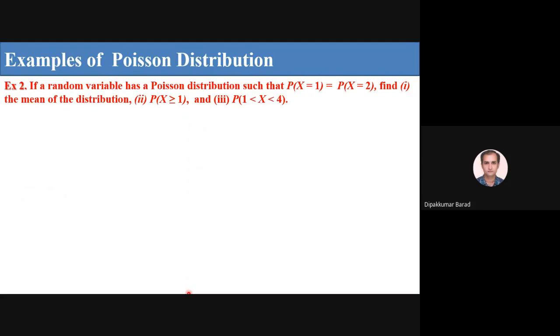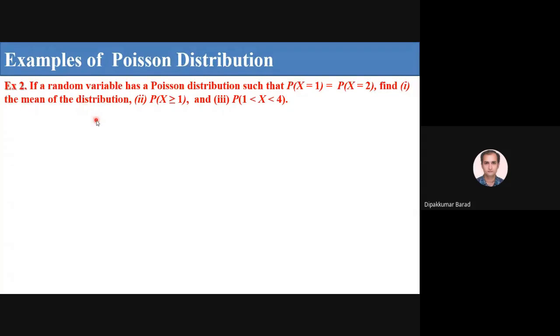If a random variable has a Poisson distribution such that P of x equal to 1 is equal to P of x equal to 2, find the mean of the distribution. So what is given? We have a Poisson distribution for which these two are equal, P of x equal to 1 equals P of x equal to 2. We already know the formula for the Poisson distribution. You put x equal to 1 and x equal to 2, and both are equal. Using this relation, you find the mean of the distribution, and we know that the mean is nothing but lambda.